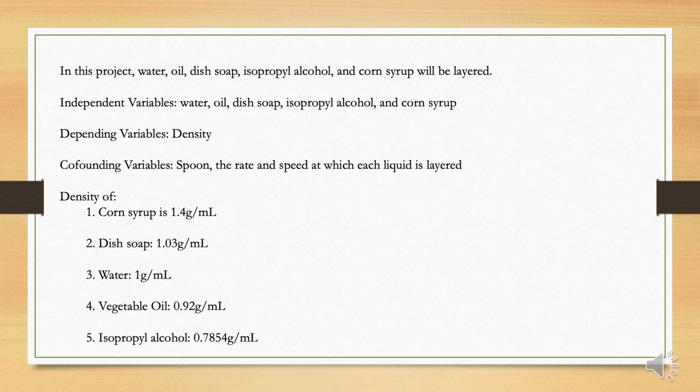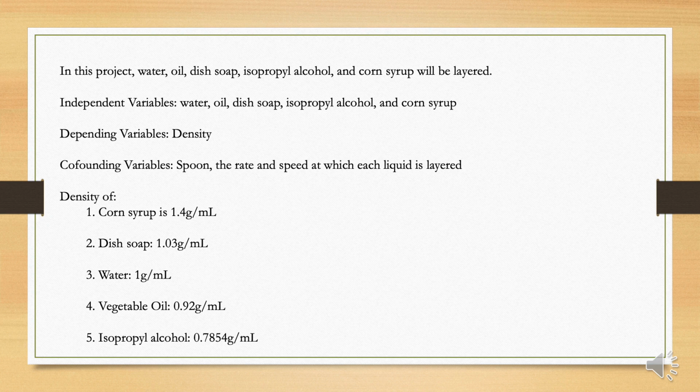As for the confounding variable, we did find one, which is density. The confounding variables are the spoon used to help layer the liquids into the cup, as well as the rate and speed at which each liquid is layered. As mentioned within this experiment, if you pour the liquids into the cup too quickly, it will cause some of them to mix, and it will cause it to not layer as nicely as you would like. This would actually affect the results of the experiment.